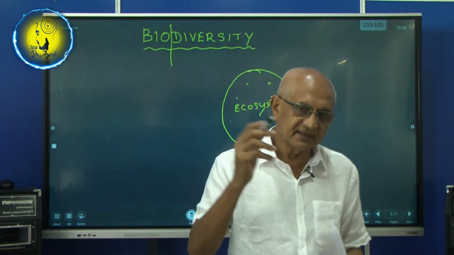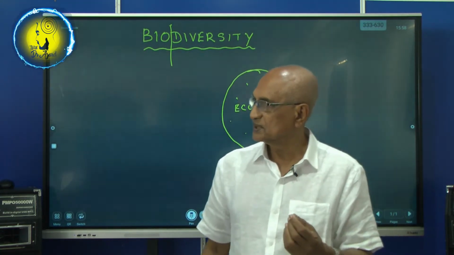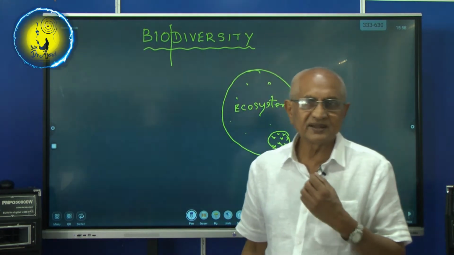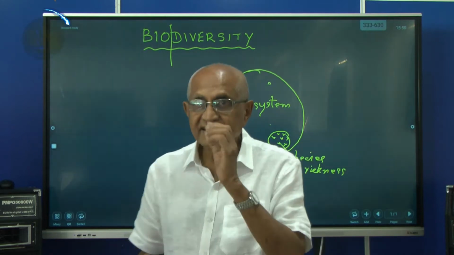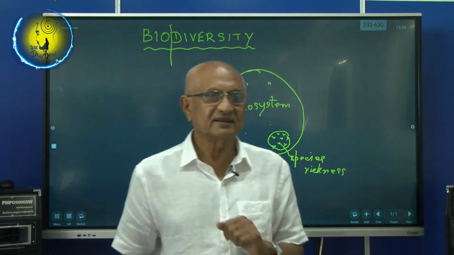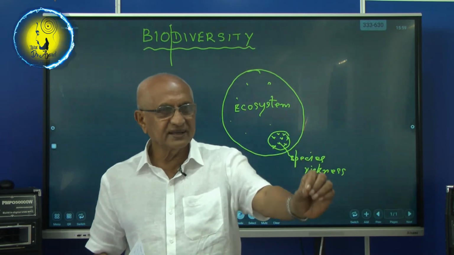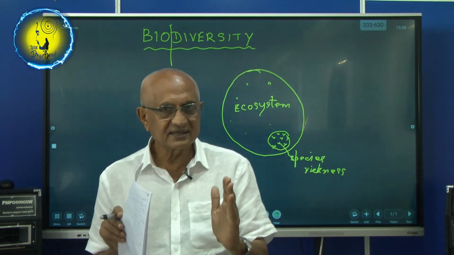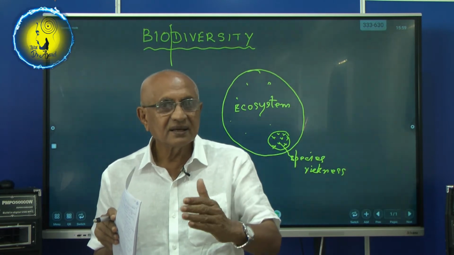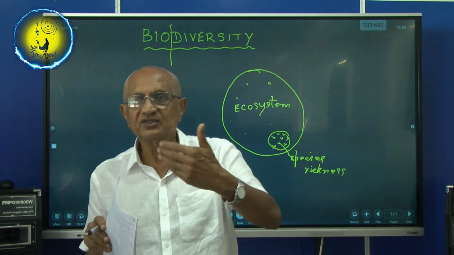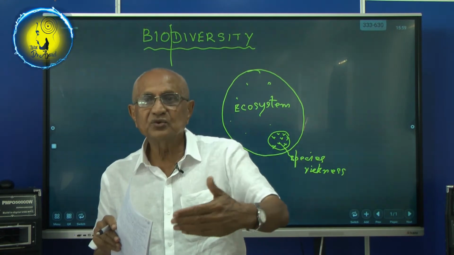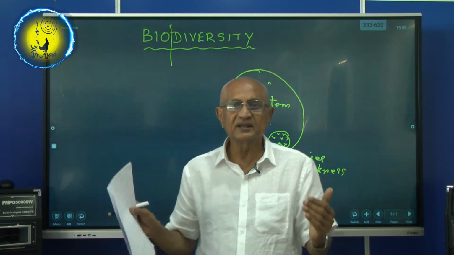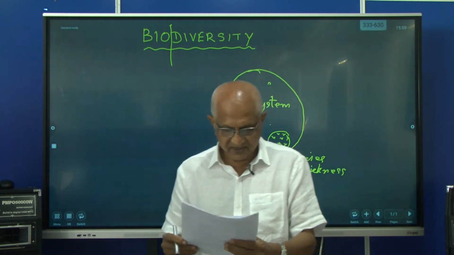Like the most popular, presently we know coronavirus, COVID-19 virus. We say there is a new strain in India. Then they say there is a new strain developing in America. What happens? It is one species, but variations, because mutation is taking place. So you get different varieties developing.